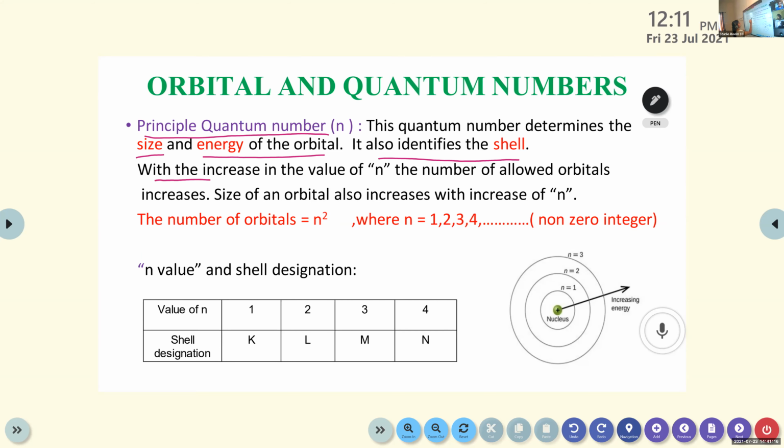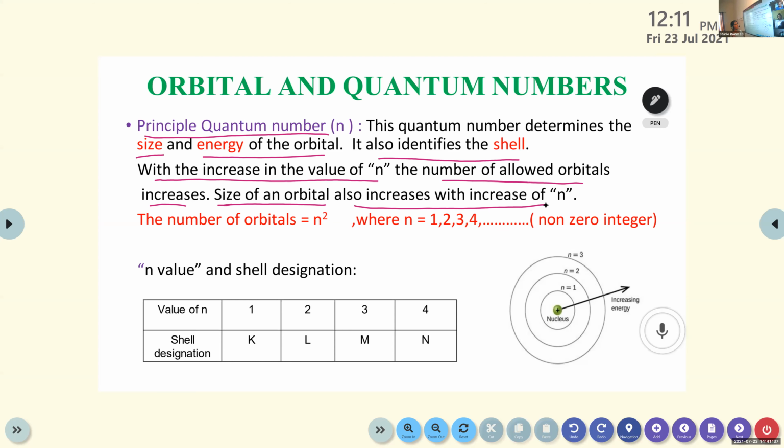With the increase in the value of n, the number of allowed orbitals increases. And the size also: size of an orbital increases with increase of n.